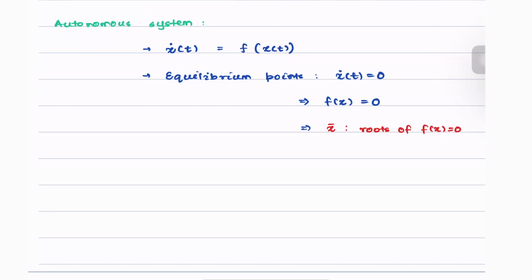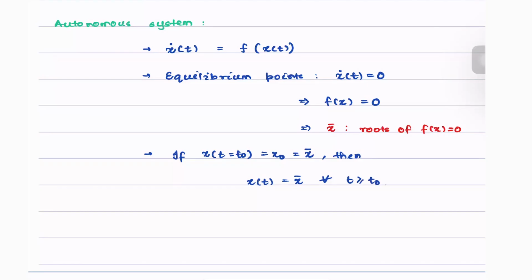Since x bar is an equilibrium point, by definition, if the initial condition, let's say x at t equals 0, is equal to some x0, and we set this x0 to be equal to our equilibrium point, then x of t continues to remain at the equilibrium point for every t greater than or equal to t naught.